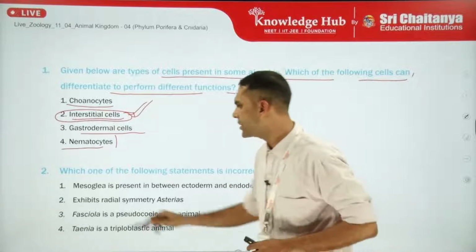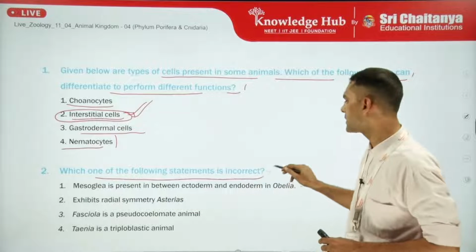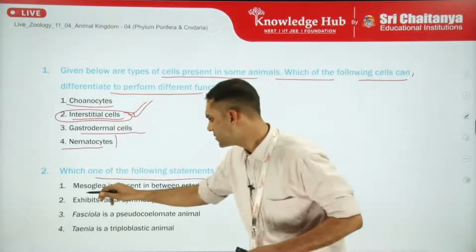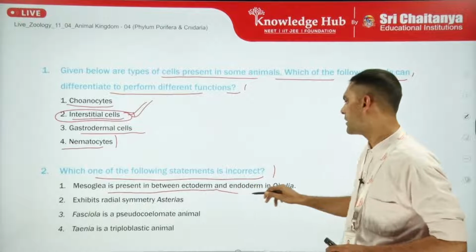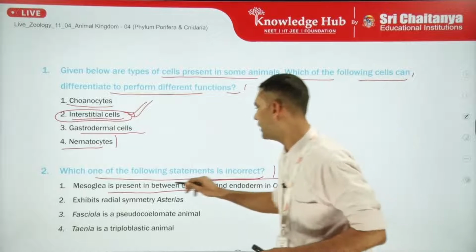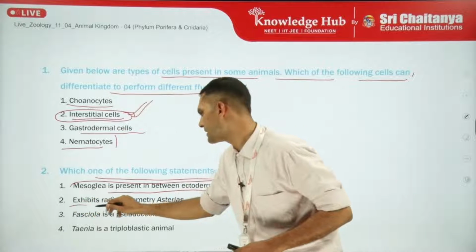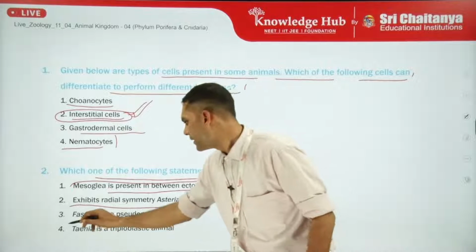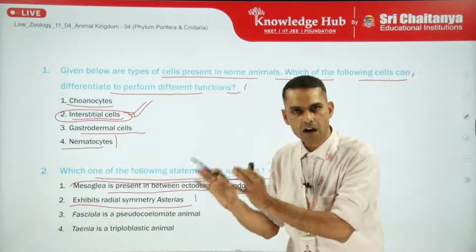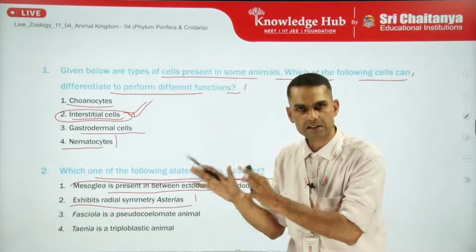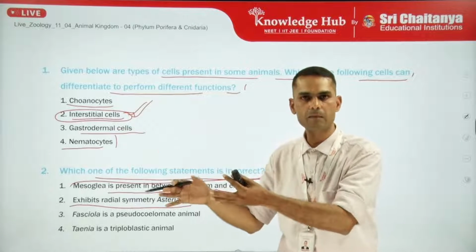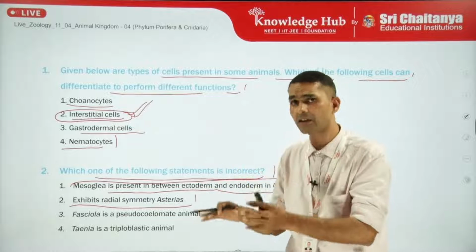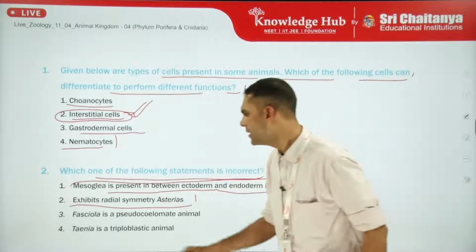Coming to the next question, which one of the following statements is incorrect? So mesoglea is present in between ectoderm and endoderm in Obelia. And the second part is exhibits radial symmetry, Asterias, which is the correct one. Asterias means starfish. So starfish, we will see that in Echinodermata it shows pentaradial symmetry, so it comes in the radial symmetry only.